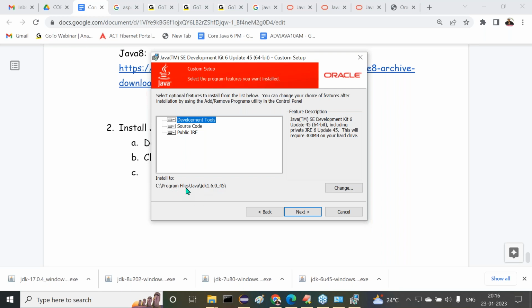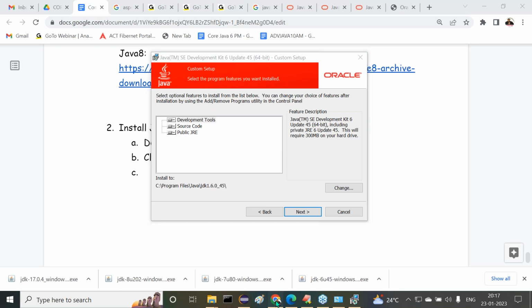All right, sir. But which location has it taken by default? Now check this one. By default, C:\Program Files\Java, inside which JDK 1.6.0_45. But my comfort is that I don't like to install my software under Program Files. Program Files gives more security for my products, and I don't like that much security for my software. Simply, I want to install all my Java software directly under the C drive, not in Program Files. C:/Java/JDK, there I want to install it. So I need to change this location or not?